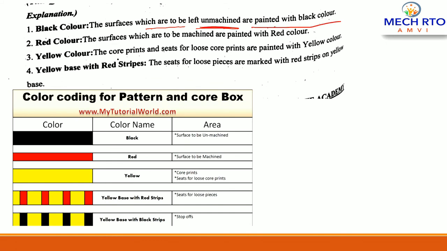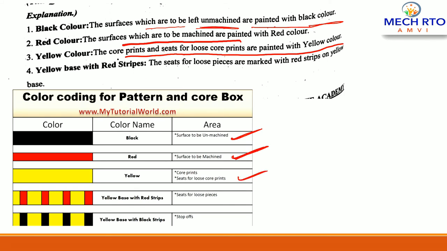Remember, surfaces left to be unmachined are painted black, right? And red color, the surfaces which are to be machined, are painted red, right? Yellow color, the core print and seat for loose core print are painted with yellow color.